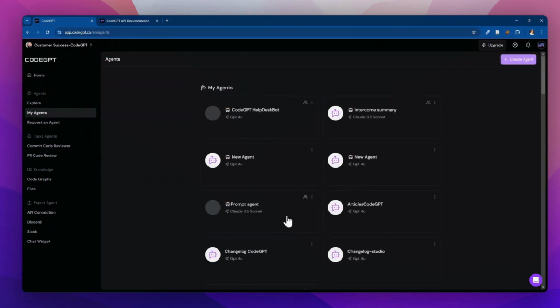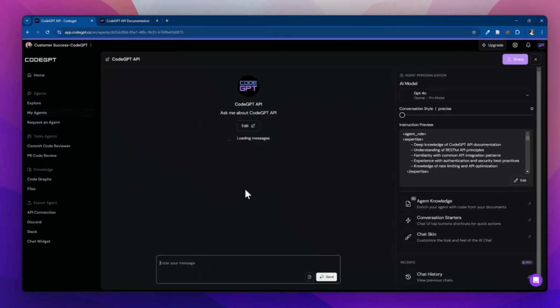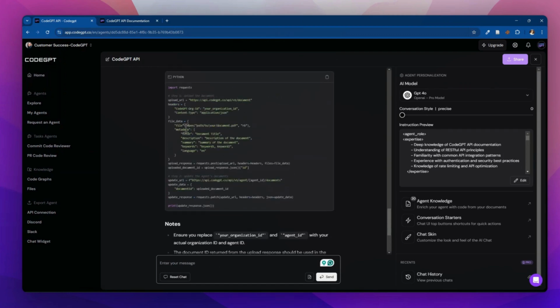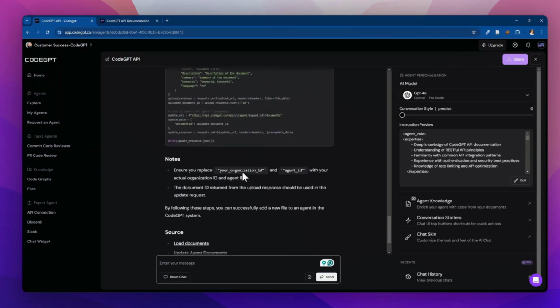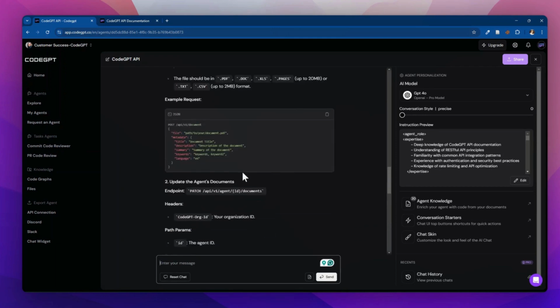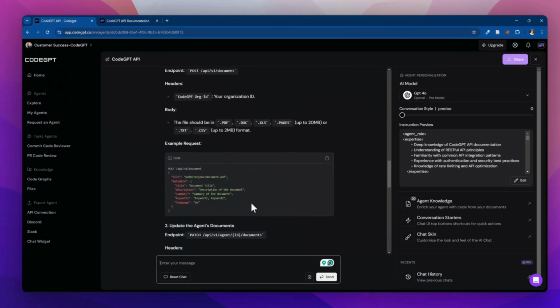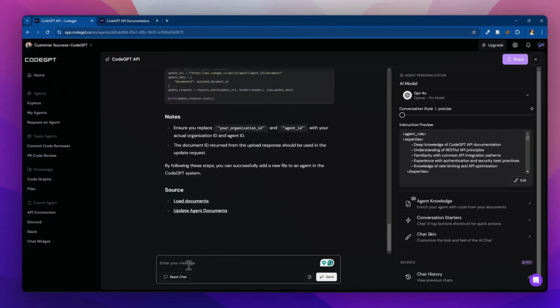In this example, we have added the repository of the CodeGPT API documentation, and we will ask about some functions. If we want to know how to add documents to an agent, we will now get the response within the context of CodeGPT. Next, let's inquire about the SDK, and we will receive a response that also indicates the location of this file within the repository as a reference source.